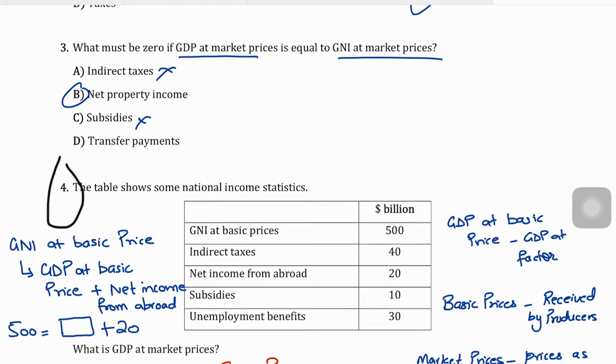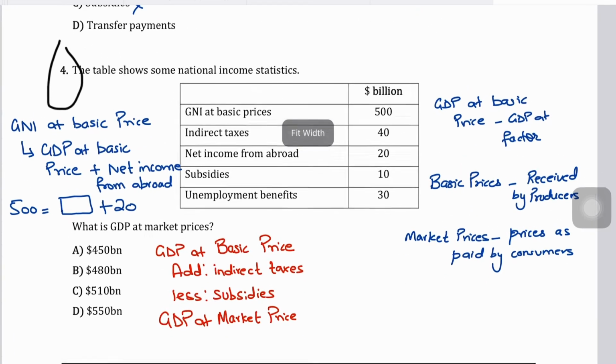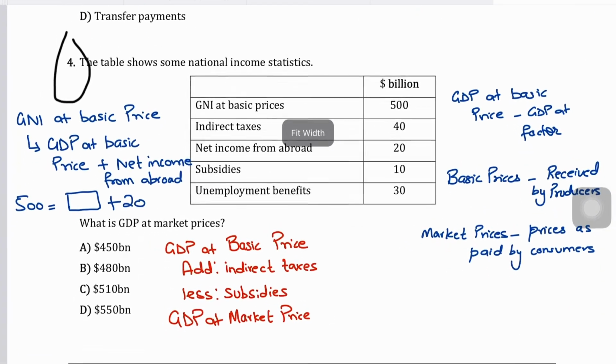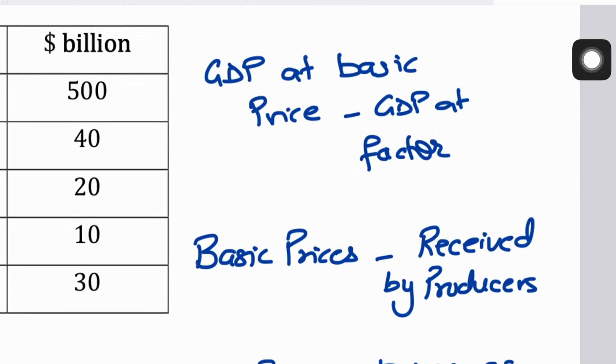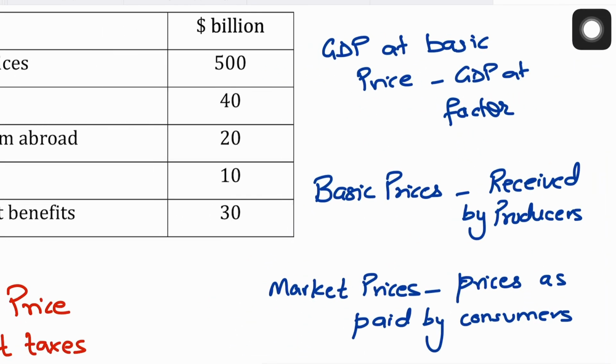Question number 4 says the table shows some national income statistics. This is a very interesting question. It gives us a table with some values: GNI at basic prices, indirect taxes, net income from abroad. It asks, what is GDP at market prices? First, let's understand the concept of basic prices and market prices. Whenever you're given GDP at basic prices, it is simply GDP at factor cost.